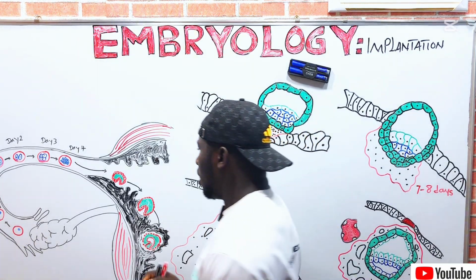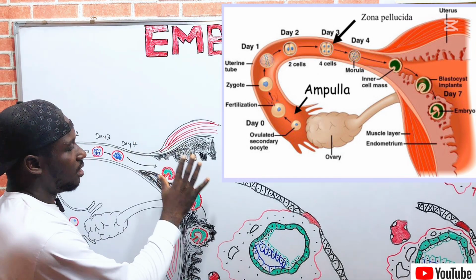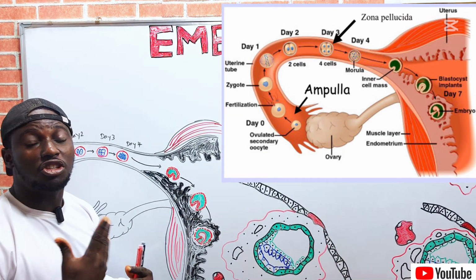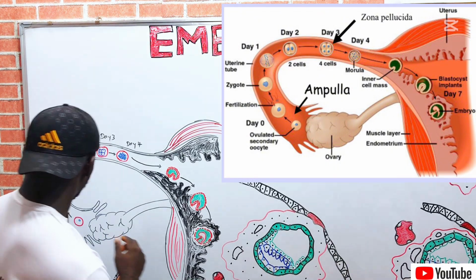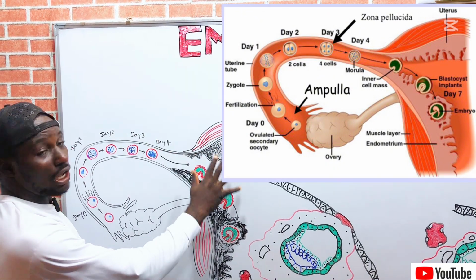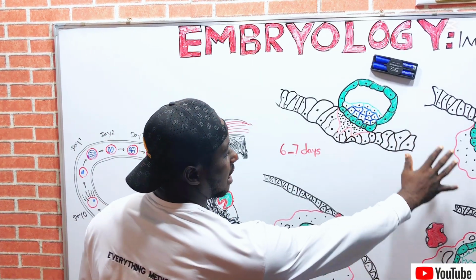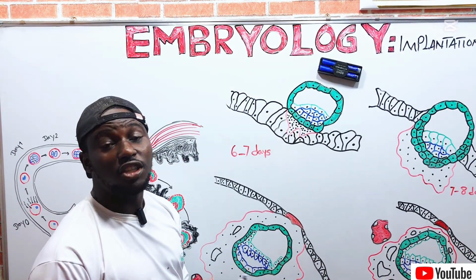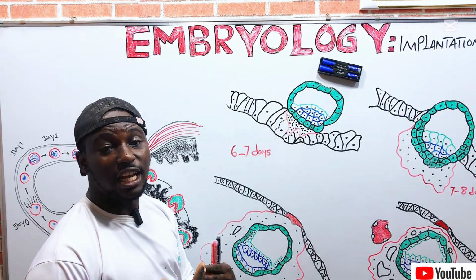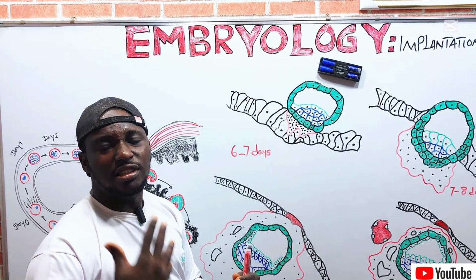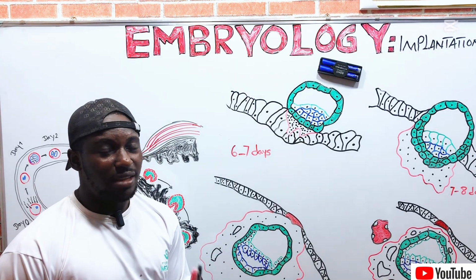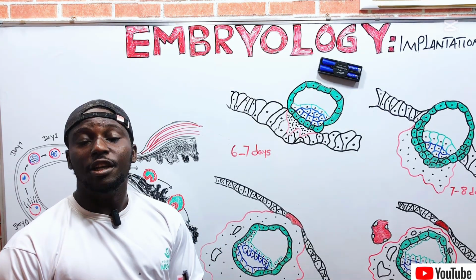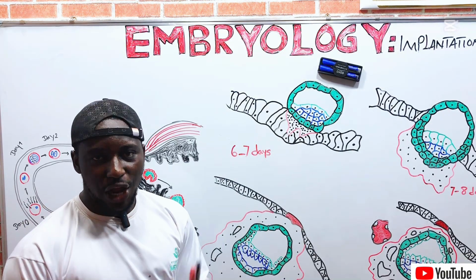So this diagram here depicts what occurs in the first week of gestational period or gestational age, right? This is the uterus. This diagram here depicts the stages of implantation, which occur in the second week of gestational period. It is essential that you know the gestational period of the embryo, right?